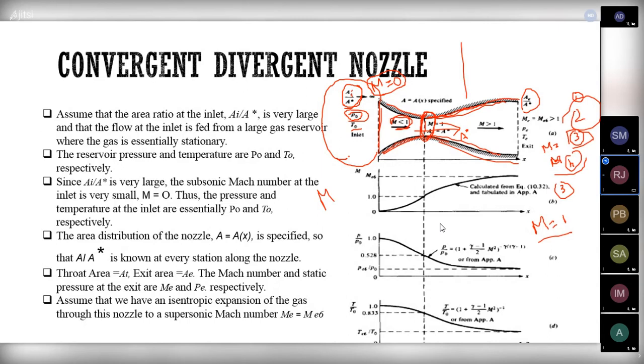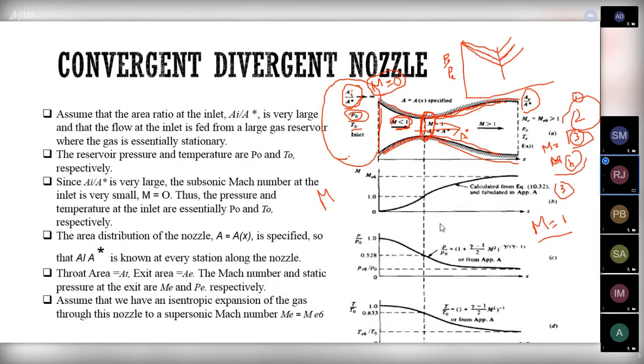That's what the graph will be like this. In the first condition and all, the pressure will get increased. This is the unity.